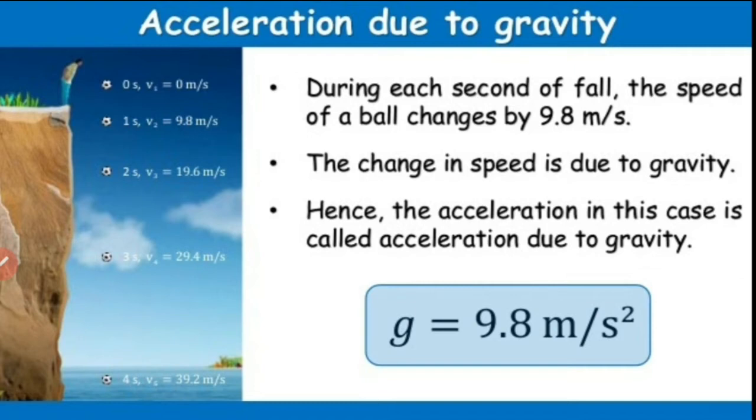So what is the effect of this acceleration due to gravity? When a body, a freely falling body, falls down, its speed is increasing. At what rate is its speed increasing? At the rate of 9.8 meter per second in 1 second. So its speed increases by 9.8 meter per second in 1 second. That way its speed is increasing.